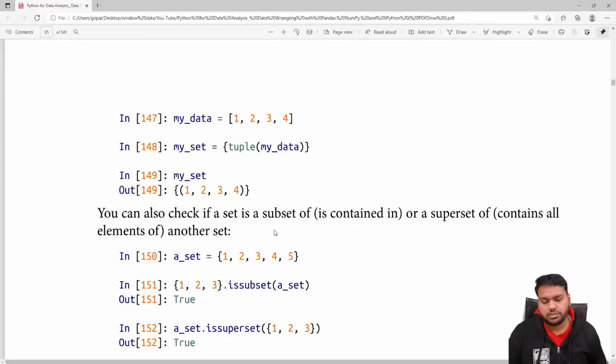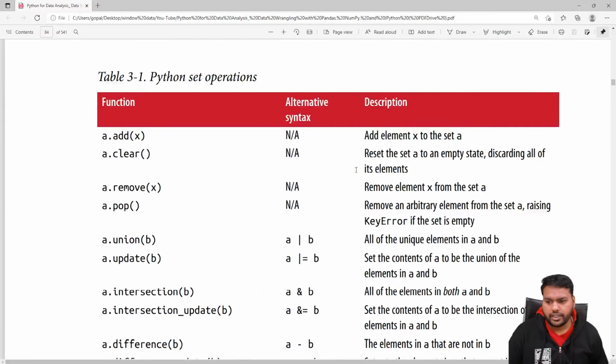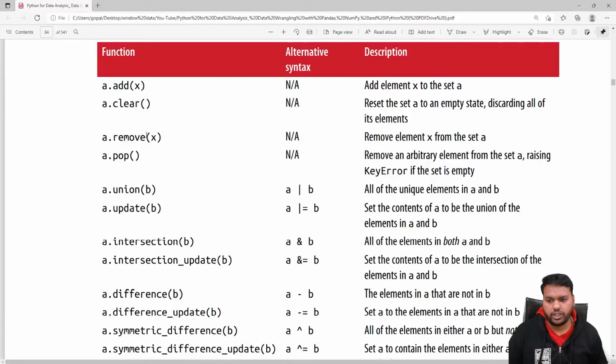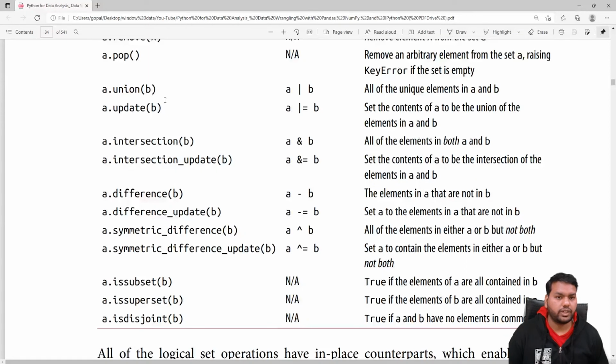If you now jump to the book we are following in our series, Python for Data Analysis by O'Reilly, you can read about it. I already covered some set operations, like what we can do with a set. If you go through it one time you can understand, but to be truthful, I have not used sets so much in my data analysis, but it is one of the most important parts of Python, so I'm covering it in this video. Wherever we have to use unique elements, as I already told, the dictionary is one of the most useful and convenient ways to convert raw data into a structured format, so we can use the keys as the unique elements.